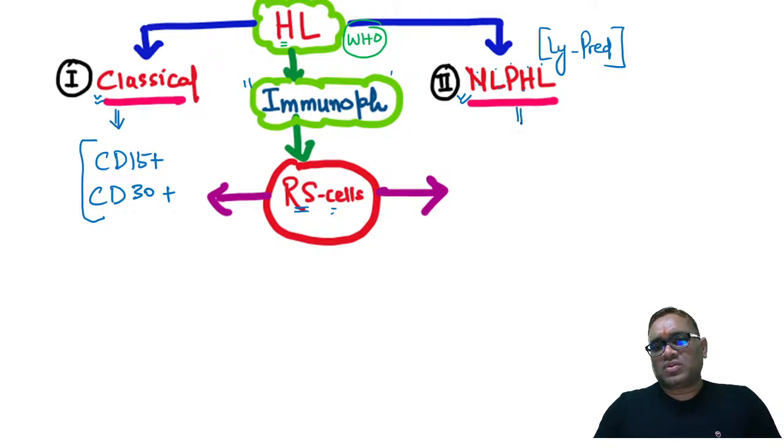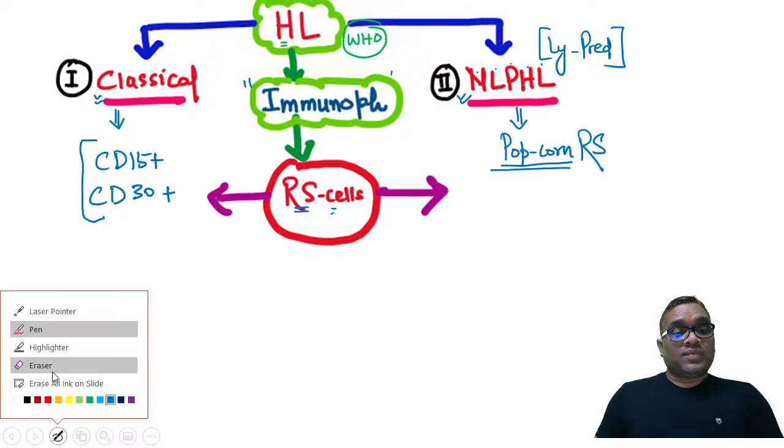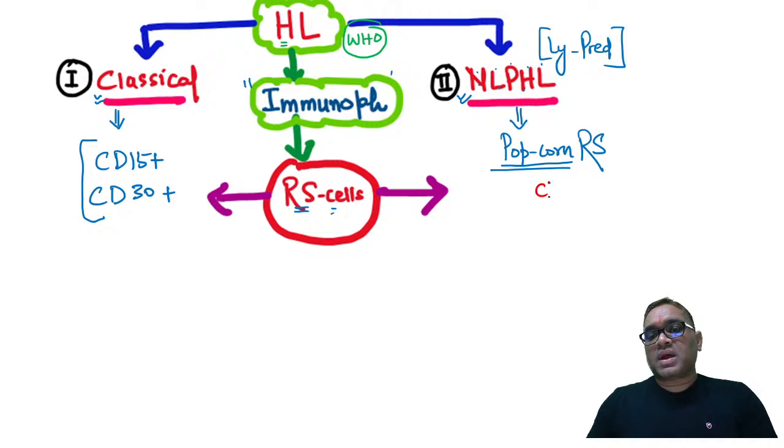But in case of nodular lymphocyte predominant Hodgkin's lymphoma, you are going to see the popcorn Reed-Sternberg cell. Please remember, one of the very favorites of the examiner right now, right? Examiners ask this question. And in these patients, when you look at the CD markers, CD15 and CD30 are both negative, right?